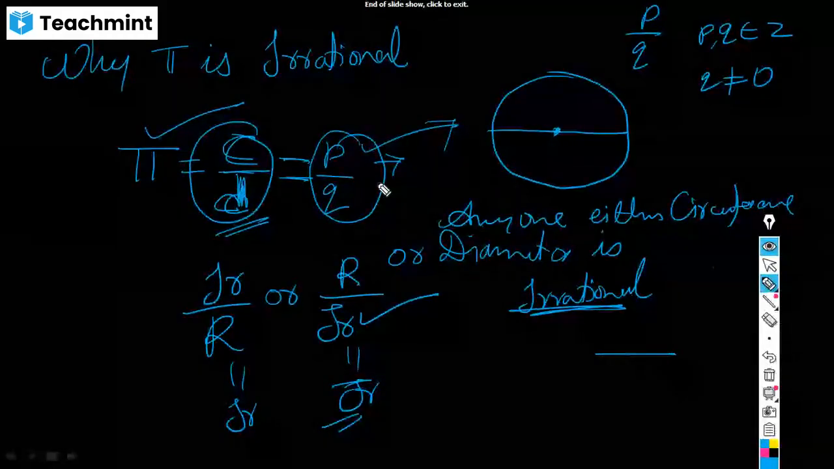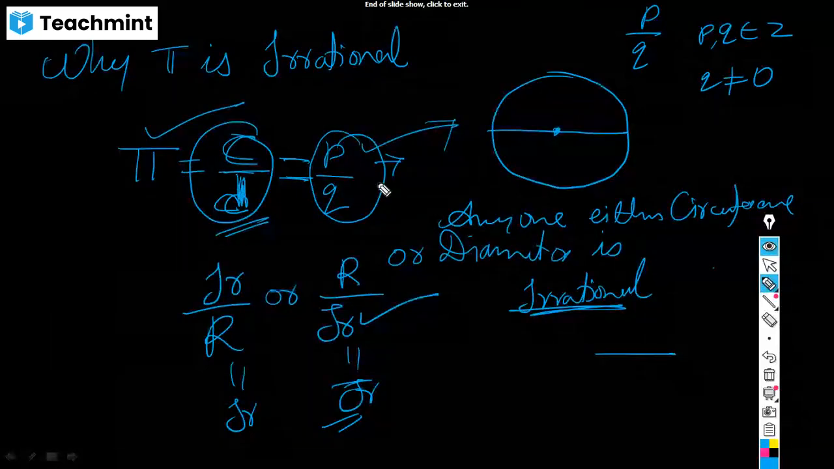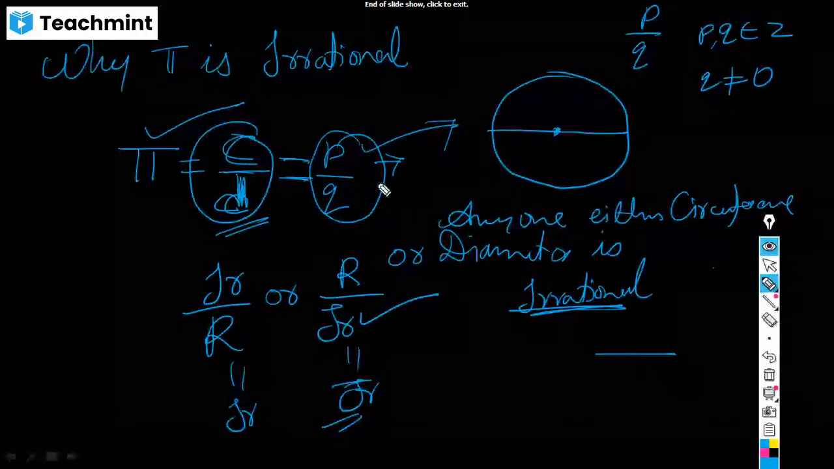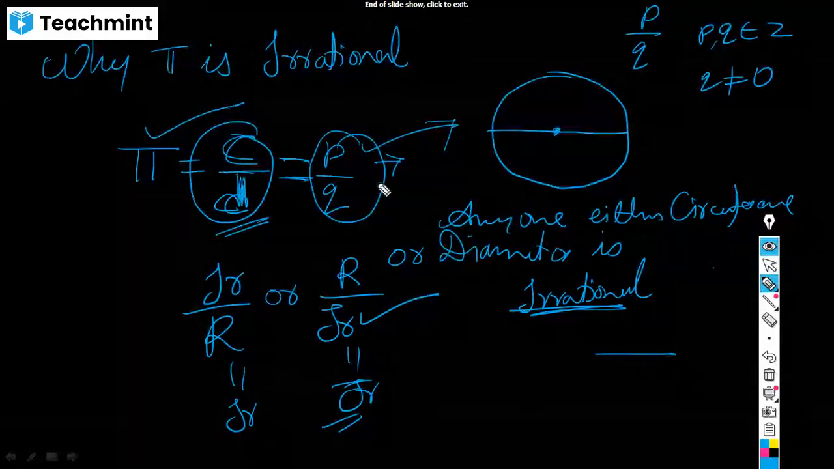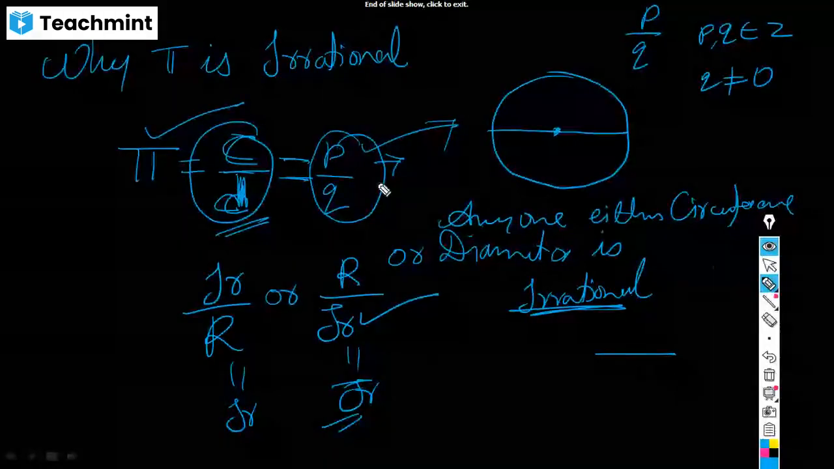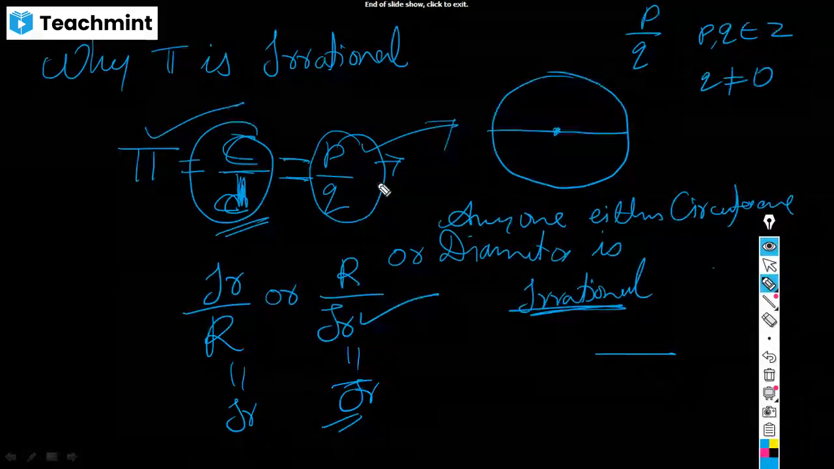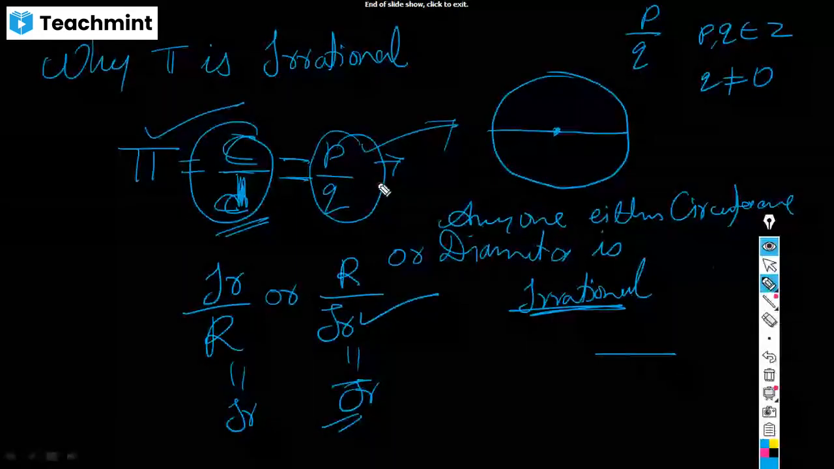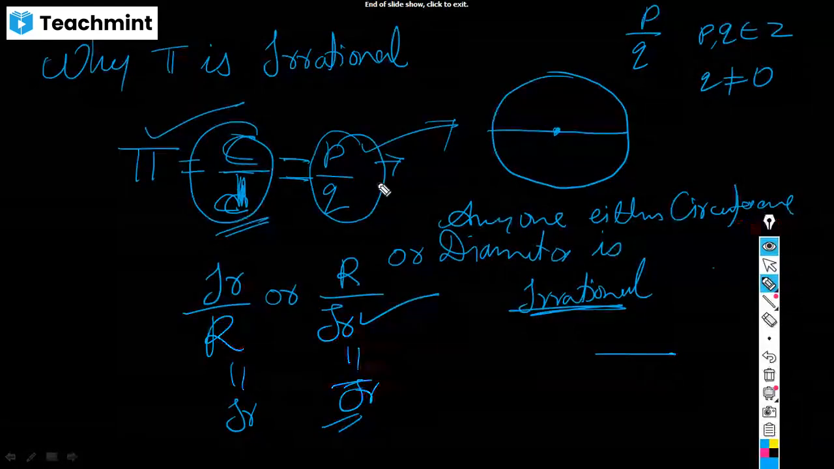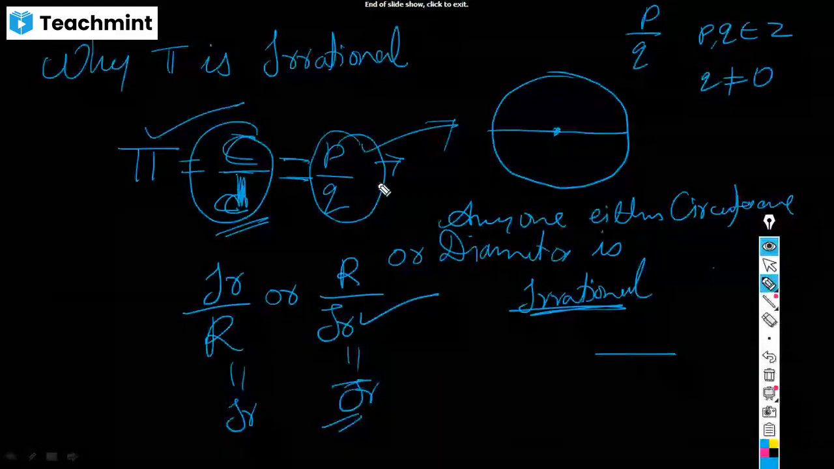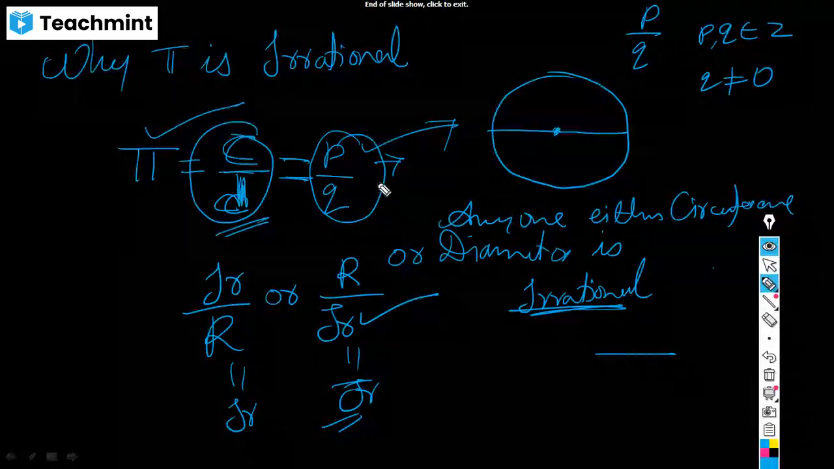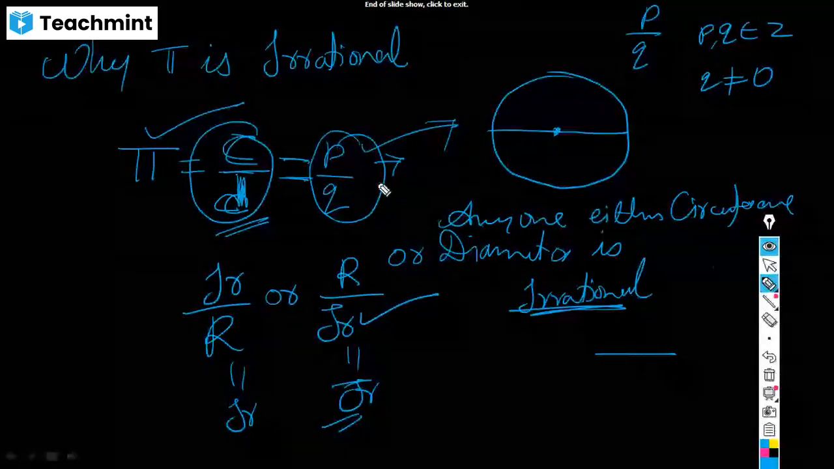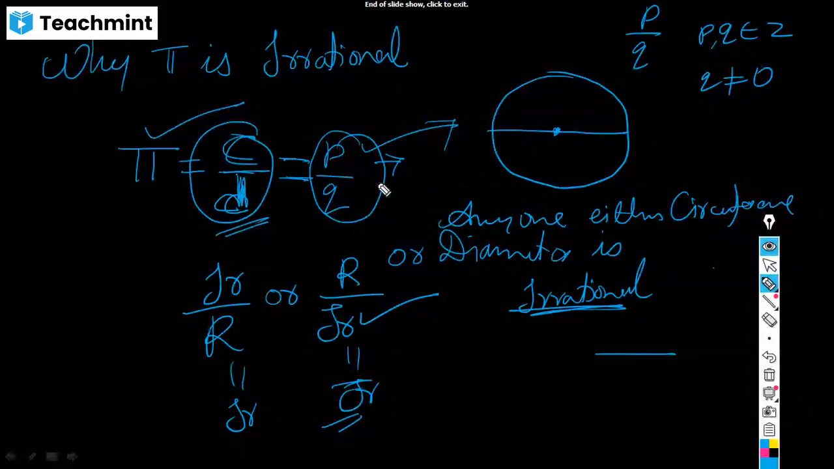No. When you are having an operation, try to understand my facts. When you have an operation between rationals and rationals, the result is rational, right? But when you are having operations between a rational and an irrational, the result is always irrational. When there is an operation between a rational and an irrational, the result is always what? Irrational.